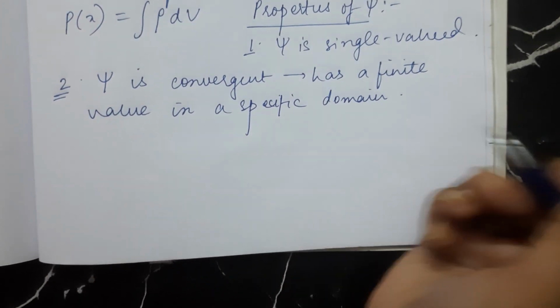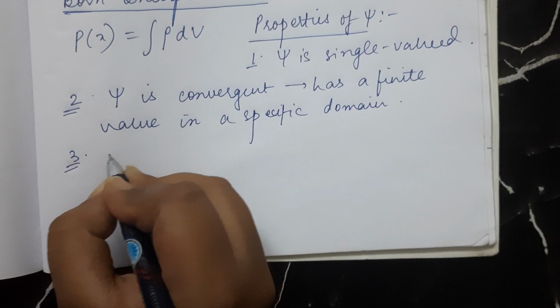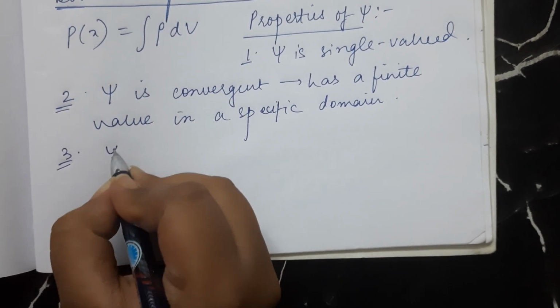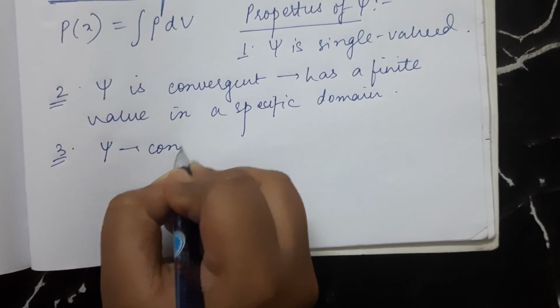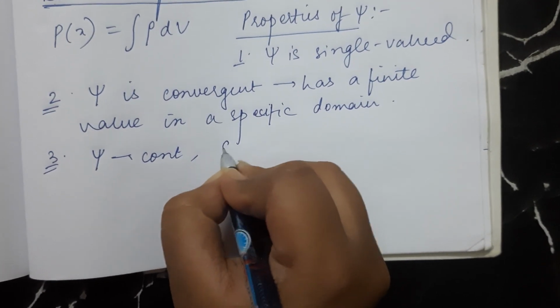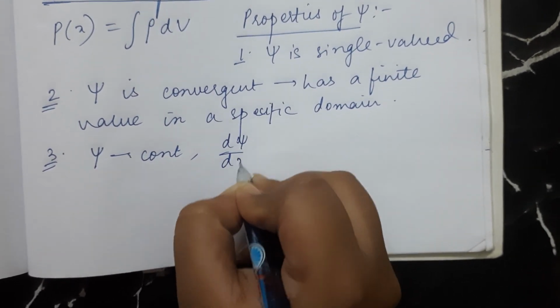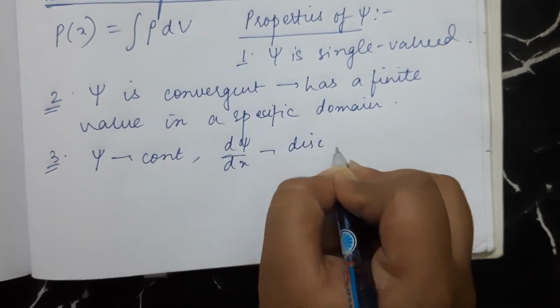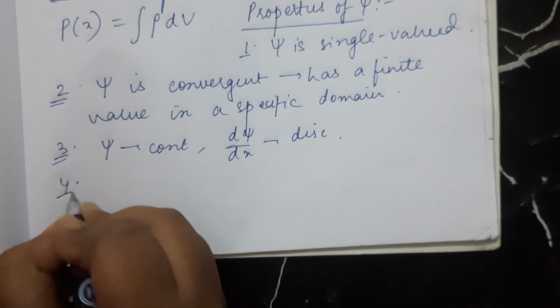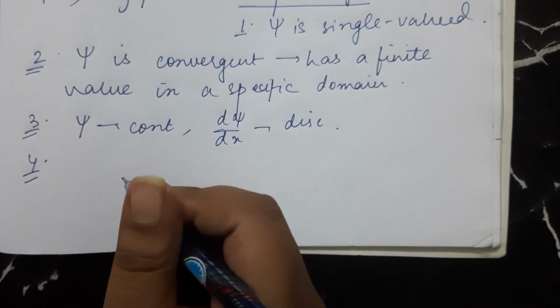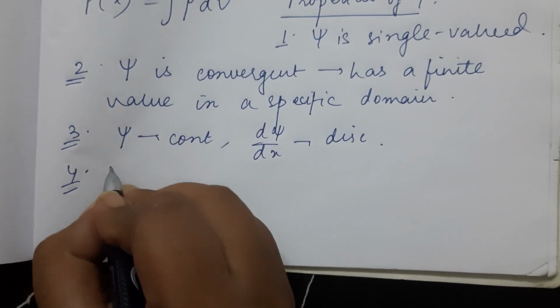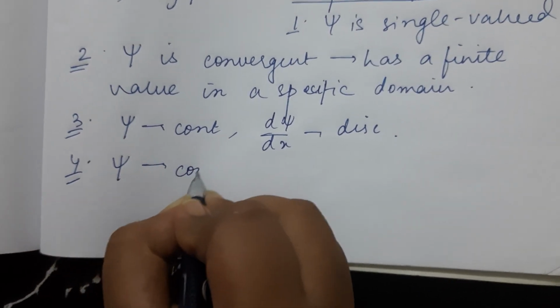If the potential that we are considering is a finite potential, then psi is continuous and d psi dx, that is the first derivative of psi, is discontinuous. Whereas if the potential is infinite, then psi is continuous.